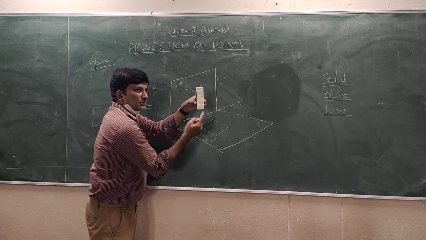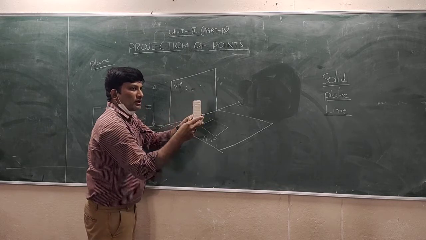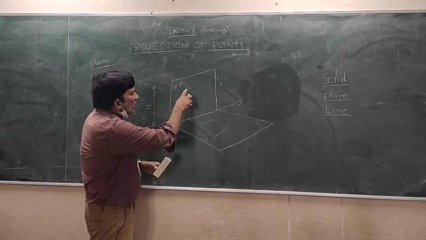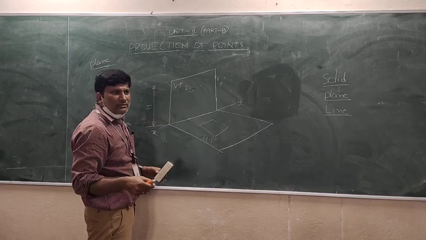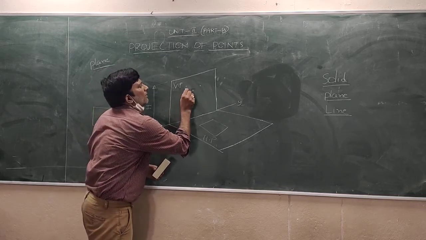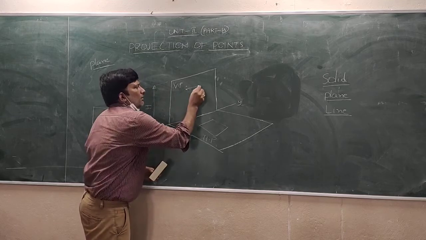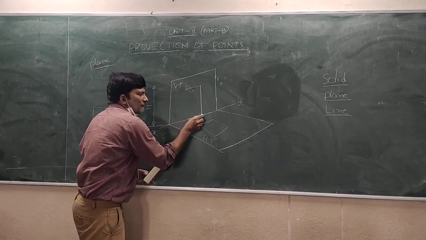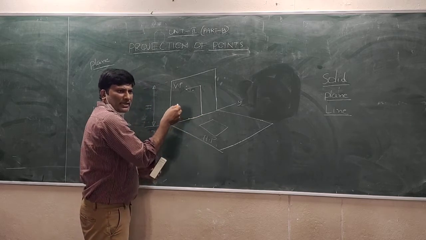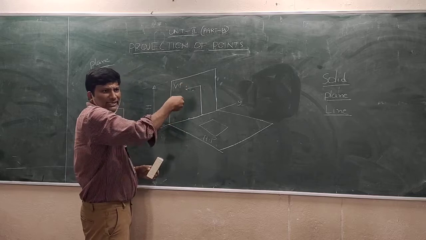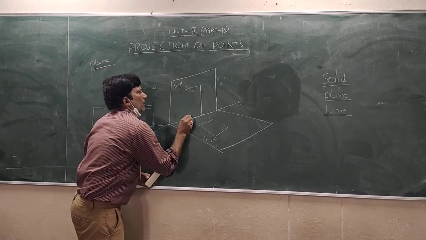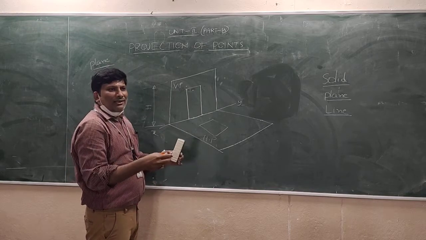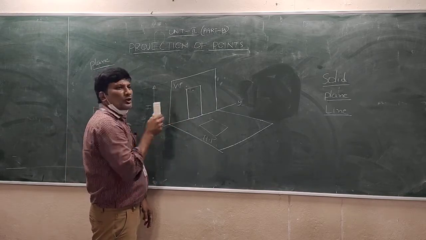This is again 4 corners. 1, 2, 3, 4 corners. If we are projecting here, see here. What am I doing? I am joining all these points in a sequence. So I started from here. Yes, I joined. Now from this corner, again I am joining here. Next from this corner to this corner, I am making the lines. In a sequence, I am joining all the things. Yes, I joined. So what have I done? I projected an object onto the plane.